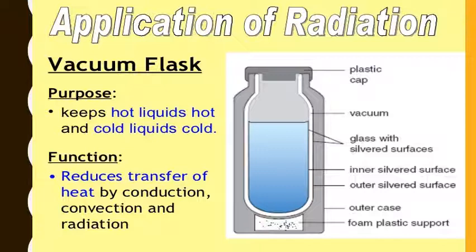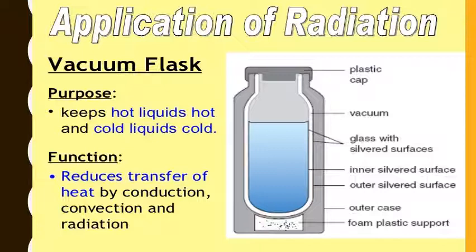Let's see its mechanism. The contents of the flask lose a minimum amount of heat by conduction. Why? Because the materials used, that is glass, cork and vacuum, are all poor conductors of heat. So through conduction there will be no loss of heat. Then the space between the double walls is a vacuum and it does not have any liquid or gas. Therefore, there will be little or almost no loss of heat due to convection also.